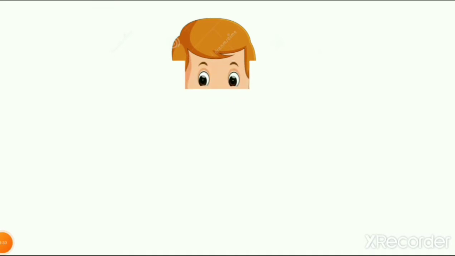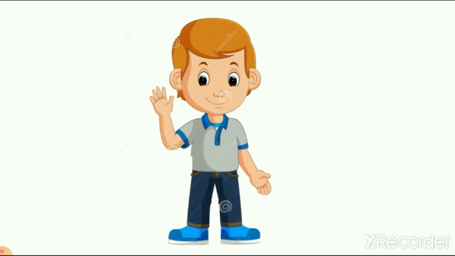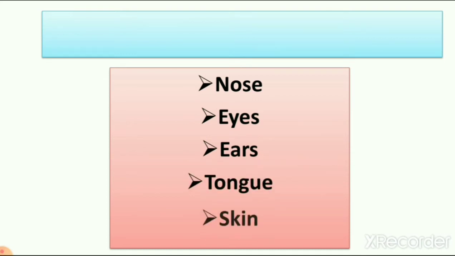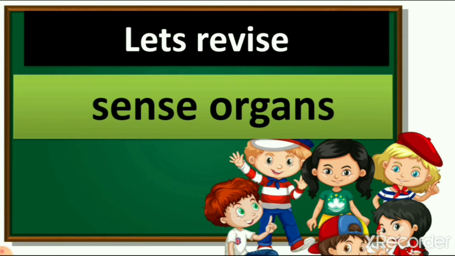Then we joined our body parts, right? Ears, eyes, hair, tongue, mouth, stomach, hand and leg. So when all these body parts join together, our body can work, and each and every body part is important, right? So we learn in this lesson about sense organs, which are the nose, eyes, ears, tongue and skin. These are all sense organs. Sense organs are body parts that help us to feel the world around us.